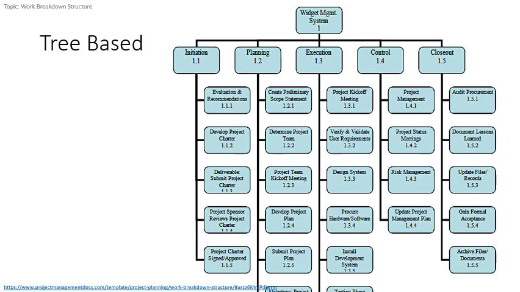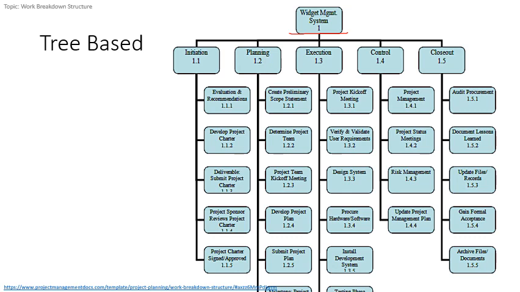Next is the tree-based format for specifying the work breakdown structure. As its name suggests, here the work breakdown structure is specified in the form of a tree. At the root level we have the same complete system, that is the widget management system.